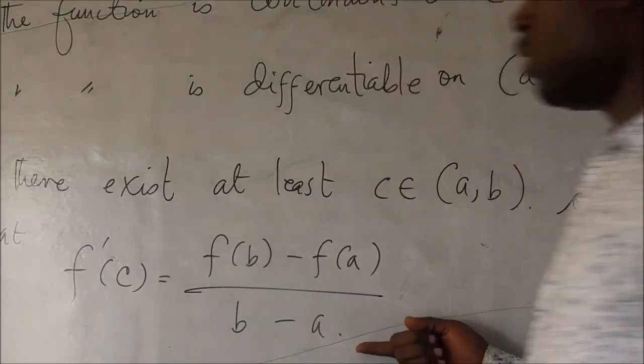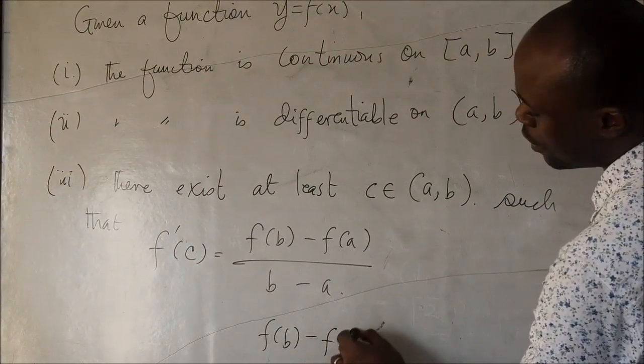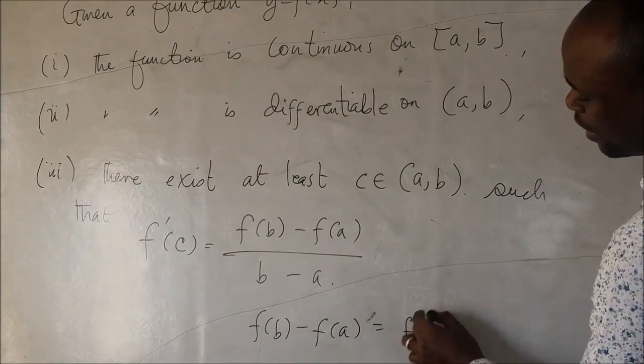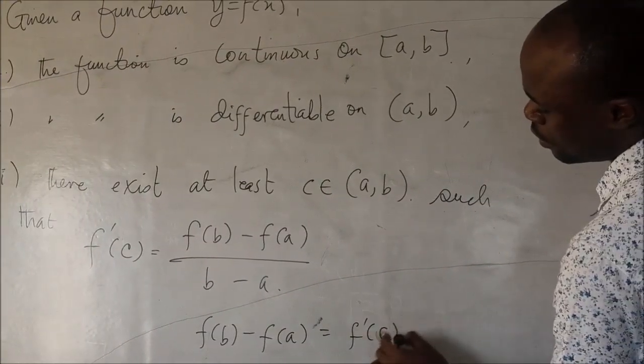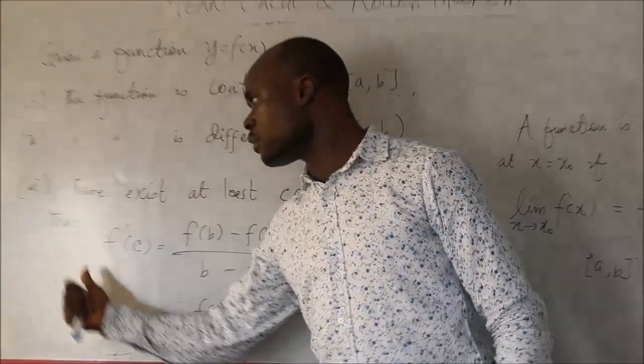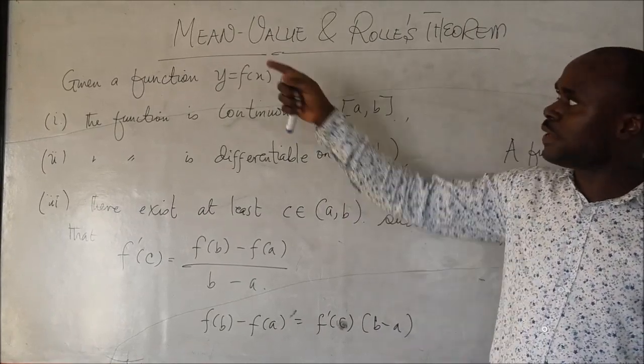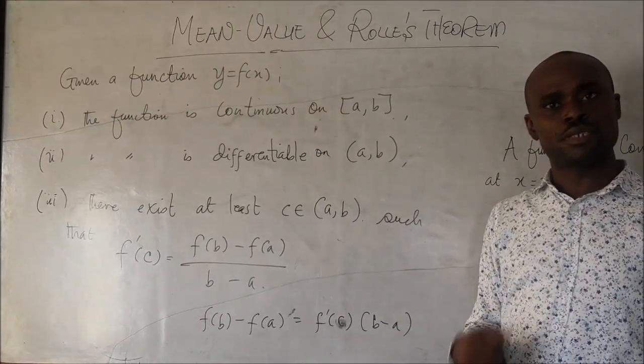So f of b minus f of a will be equal to f prime of c multiplied by b minus a. If these conditions are satisfied, then we say that the mean value theorem is satisfied.